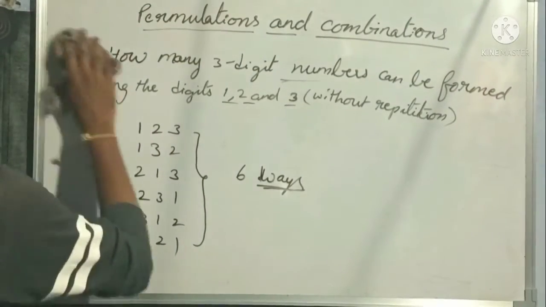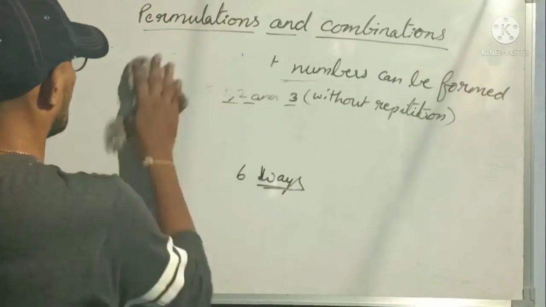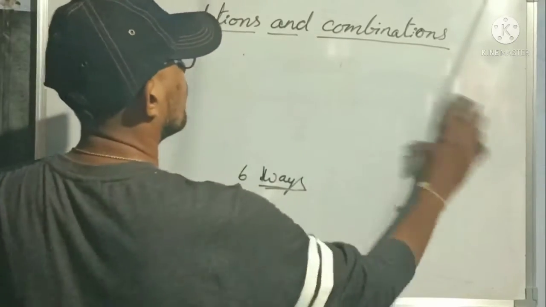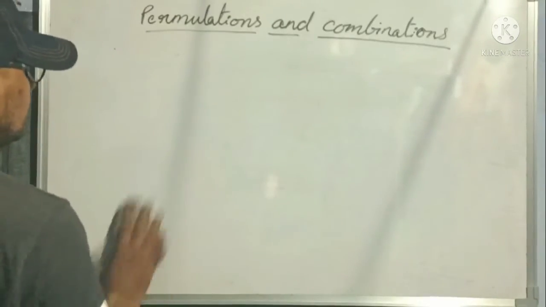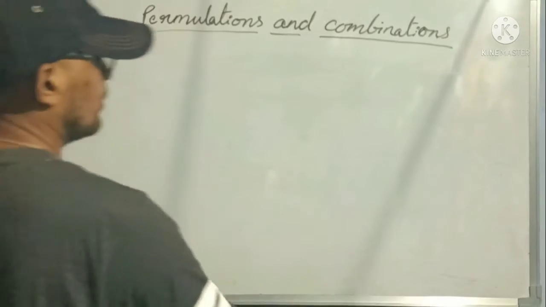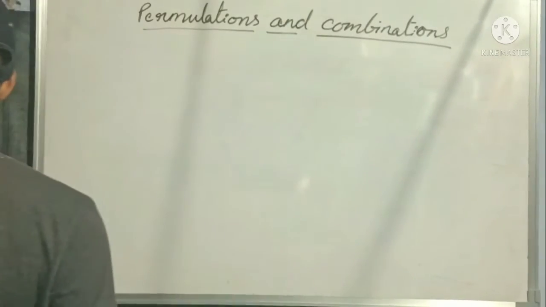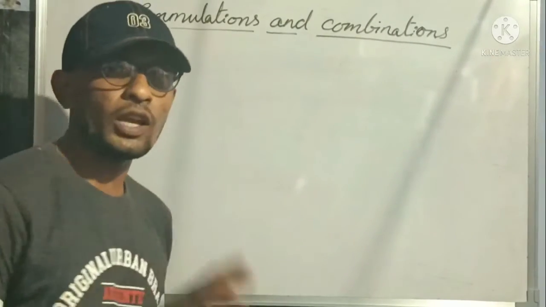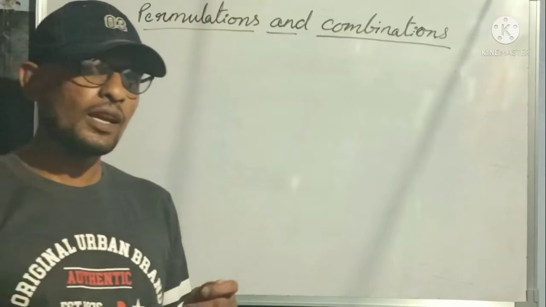Example 2. Suppose instead of 3-digit numbers, we take 4-digit numbers. Then how to do?